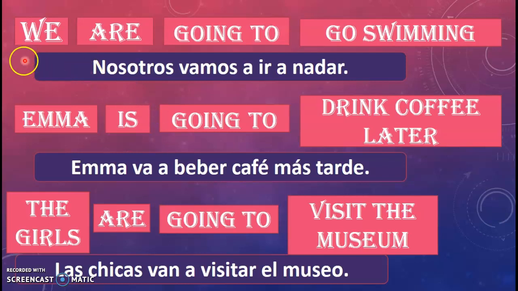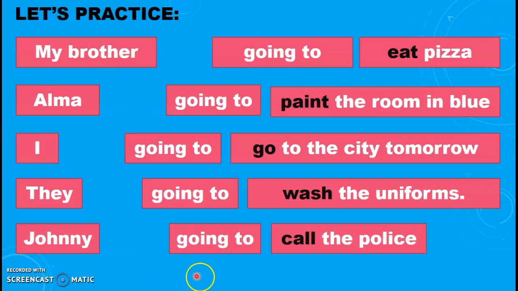As you can see, you can find the sentences in English and then in Spanish in case that you are a little confused. You can see the translator from English to Spanish. Next. Here we're going to practice again the sentences, the affirmative sentences, and we need the verb here. So, what is the correct verb that goes here? My brother is going to eat pizza. Very good. Okay, Alma is going to paint the room in blue.